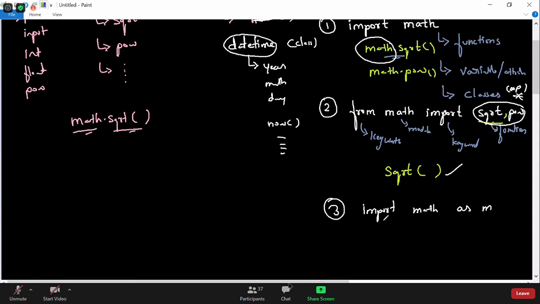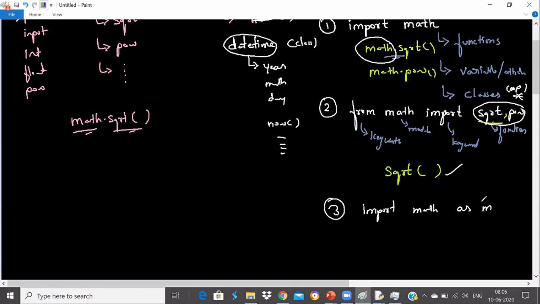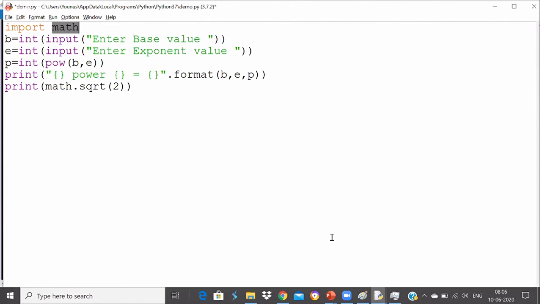Import is a keyword, we know. Math is a module. As is again a keyword. Very good, Udit. This is called an alias name. Alias name means it's another name for the math module that you have given temporarily in your program. So if your module names are very big, we will use this alias name. This is another approach. We can use an alias name also.